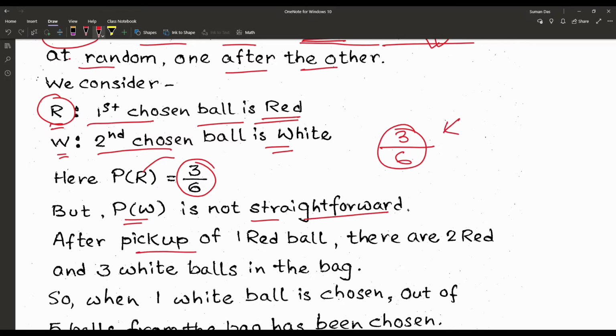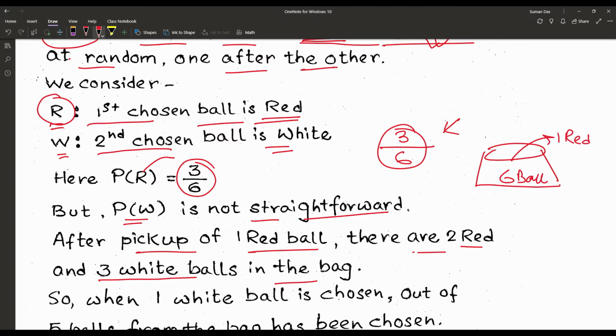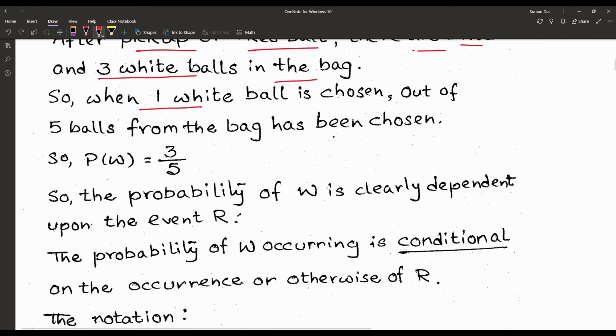After picking one red ball, there are now 2 red and 3 white balls in the bag. At first the bag contained 6 balls, so after picking one red ball there are 5 balls in the bag at that moment. When one ball is chosen out of the 5 balls, the probability of choosing a white ball is 3 by 5, because now the sample points are the 5 balls and there are 3 white balls.